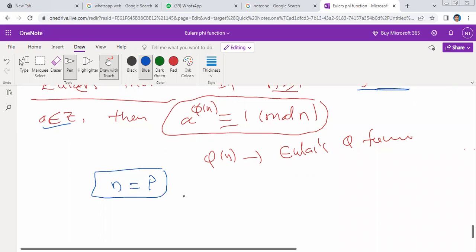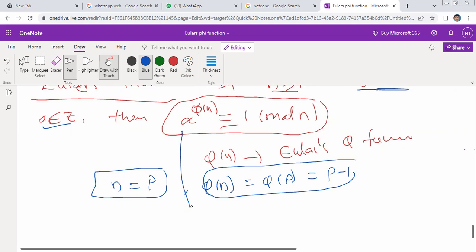My number n is equal to p. What is phi of n? Phi of n is phi of p, and p is a prime number. Whenever p is a prime number, this value is equal to p minus 1. So this formula becomes a to the power of p minus 1 congruent to 1 modulo p.